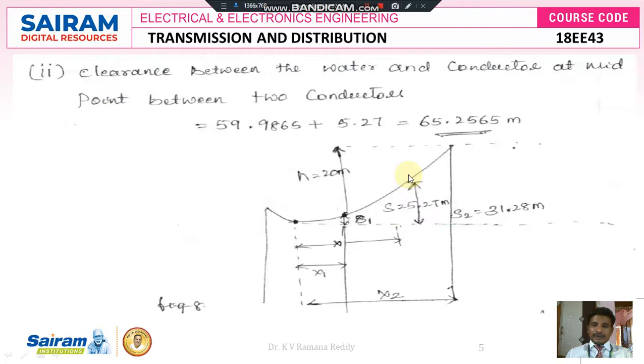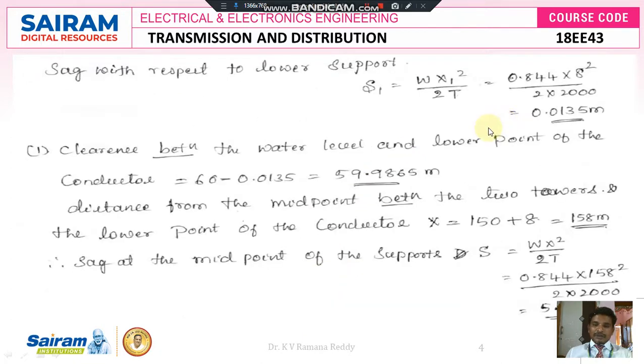So 59.9865 plus 5.27 becomes 65.2565. Therefore, the maximum clearance between the water and the conductor is 65.2565. The minimum clearance between the conductor and water is 5.27 meters.